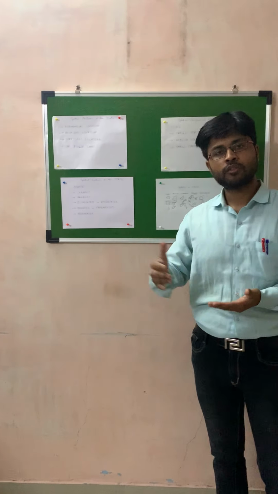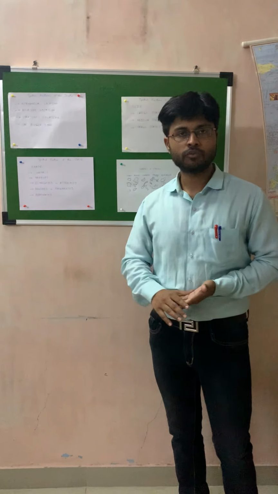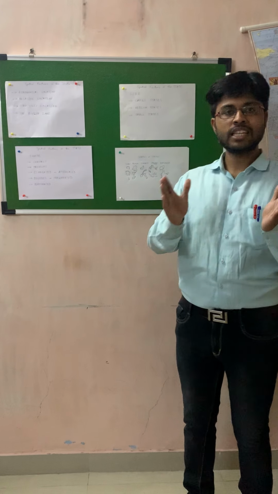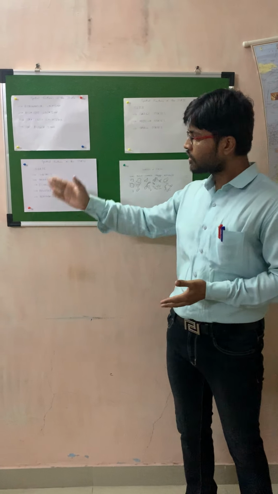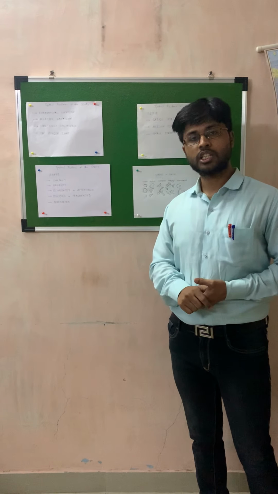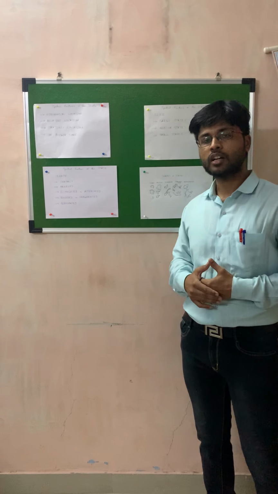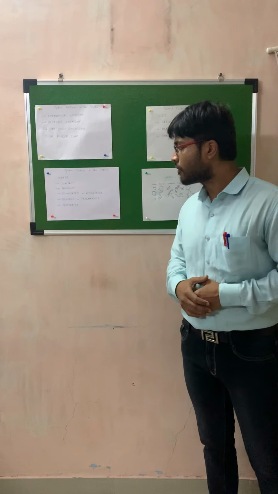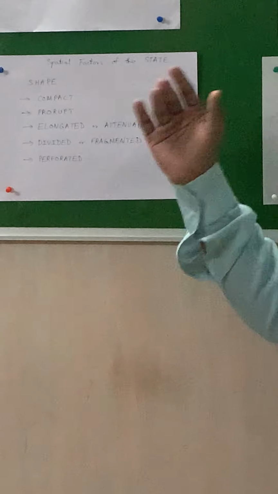Now you have seen a number of times, you have gone through the atlases, you have gone through the maps, world maps, different country maps. You see the shape of the country. So there is a classification in these shapes. Different types of shapes of the countries or states are there. So these are the 5 important shapes of the countries or states. First is compact, second is prorupt, third is elongated or attenuated, fourth is divided or fragmented, and fifth is perforated. So we will talk about them one by one.